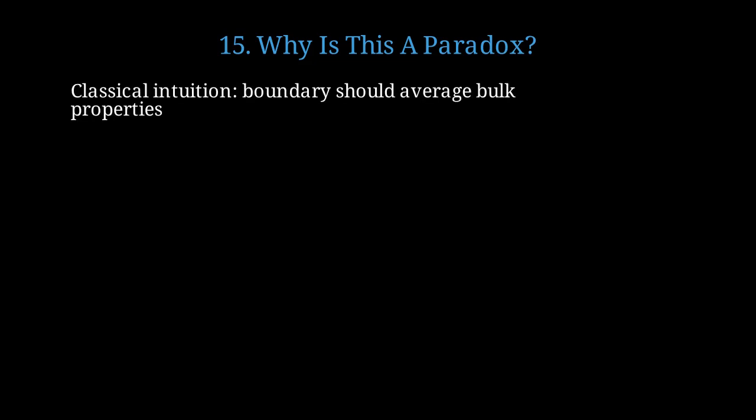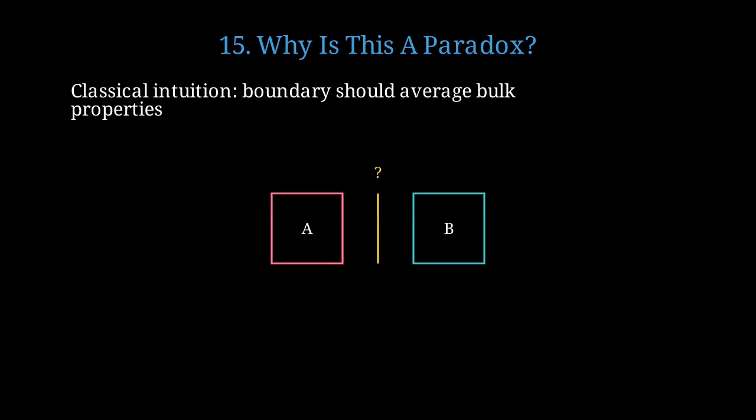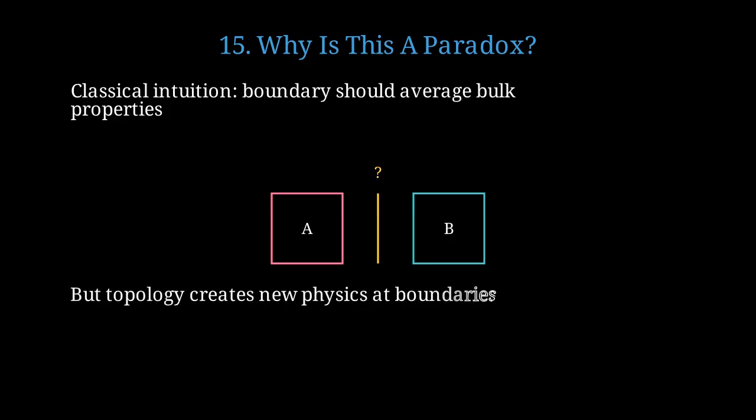Let's return to our original question. Why does this seem paradoxical? Our classical intuition says that properties at a boundary should be some average of the properties on either side. If you have insulator A and insulator B meeting at a boundary, you'd expect the boundary to also be insulating. But topology creates entirely new physics at the boundary that doesn't exist in either bulk material. Incredibly, insulator plus vacuum equals conductor at the interface. This violates our everyday intuition.